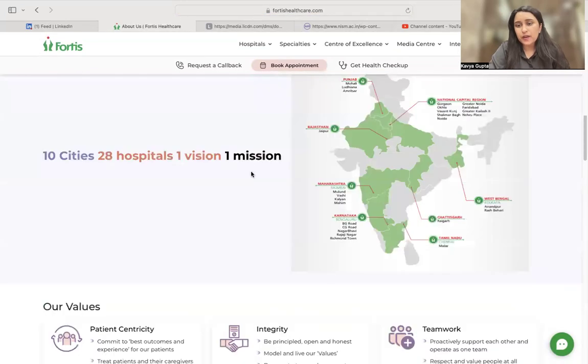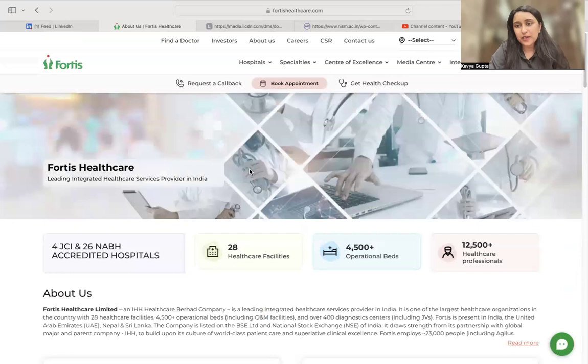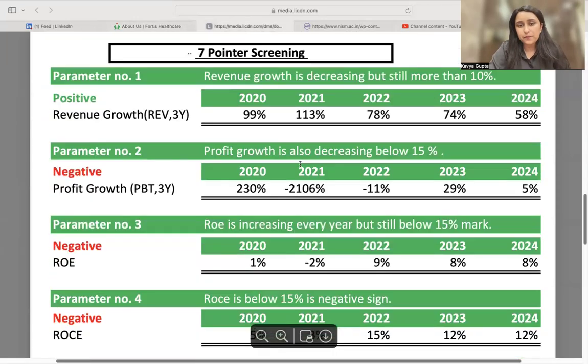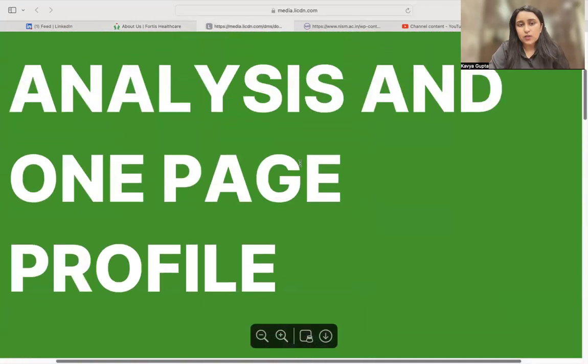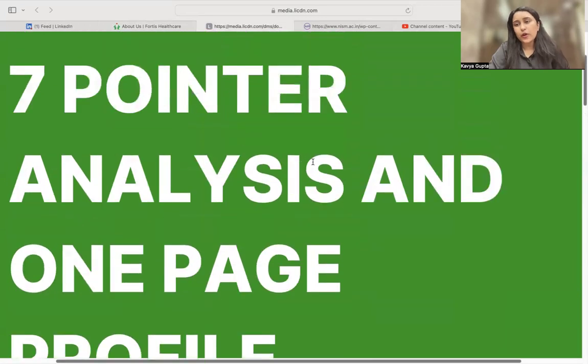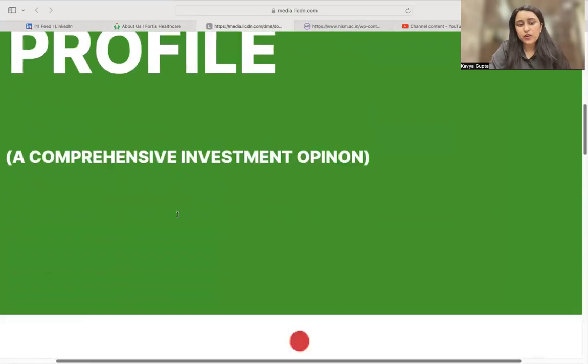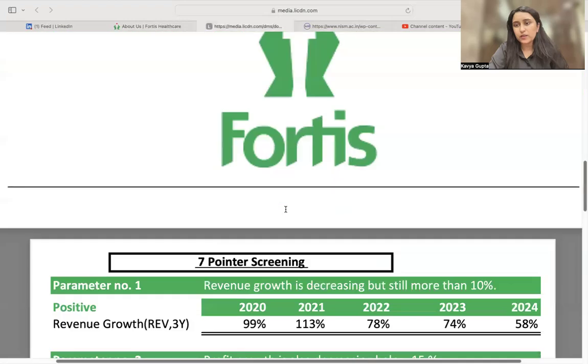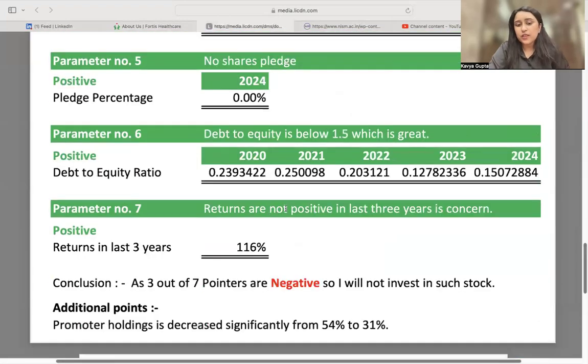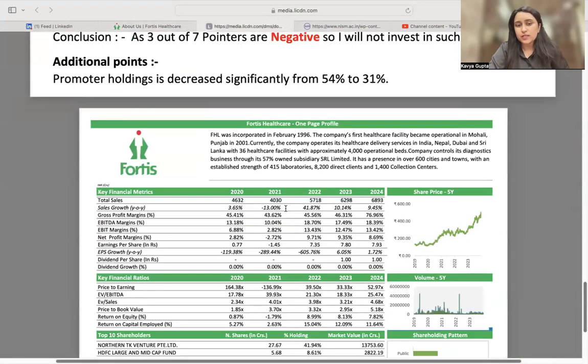But how do you prepare a company profiling page? Let me show you the same. So today, we'll be talking about the 7-pointer analysis and one-page profile, a comprehensive investment opinion about Fortis. Before that, let us try and understand what Fortis is.